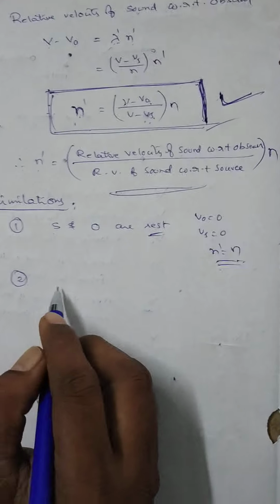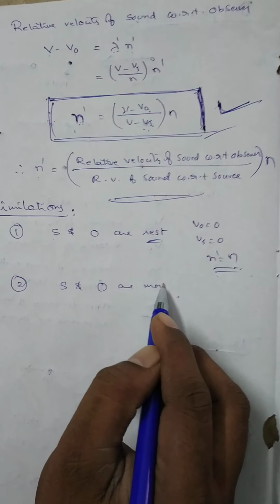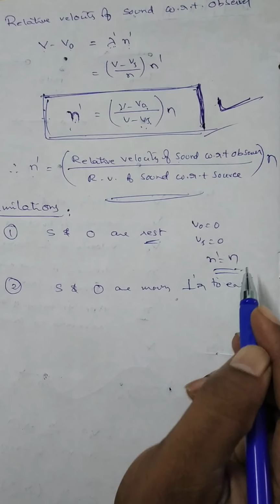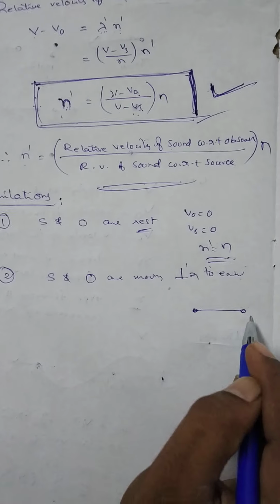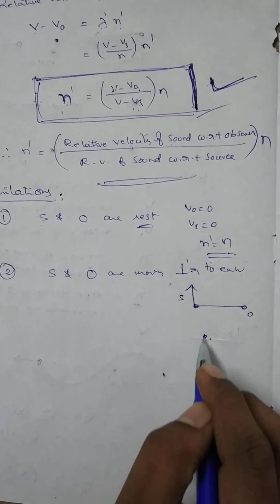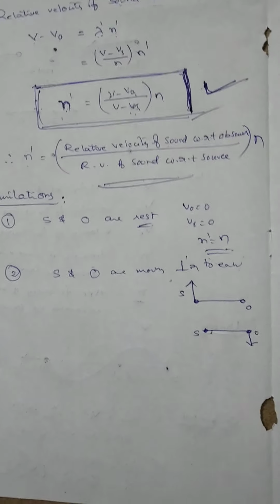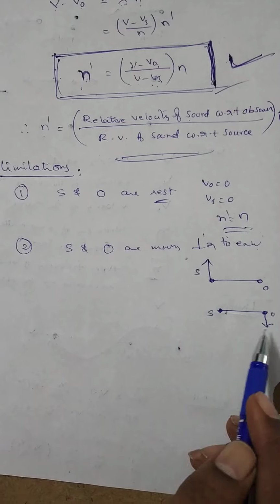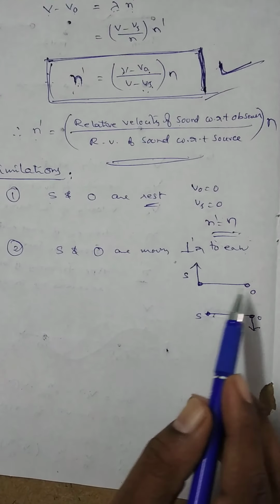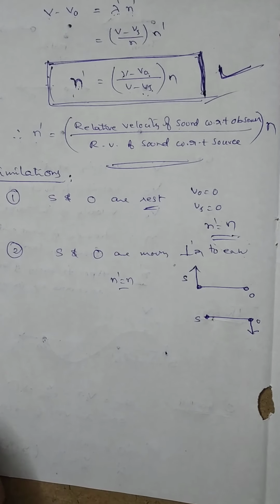Second one, suppose the source and observer are moving perpendicular to each other. Perpendicular to each other means, suppose this is the observer, let the source be moving like this, or the source is at rest and the observer is moving like this. Source or observer are moving perpendicular to the line joining source and observer. In this situation, there is no Doppler effect, which means n dash is equal to n.